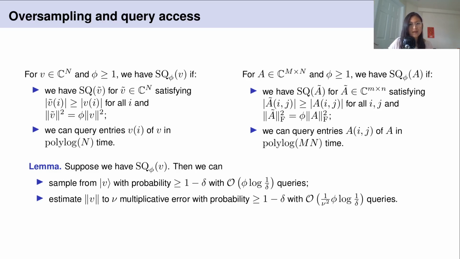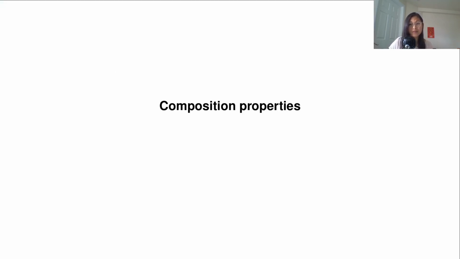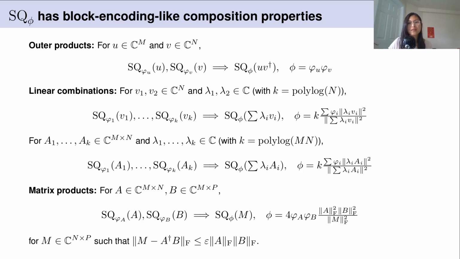Okay, now oversampling and query access has the compositional properties that we discussed. I've given a few examples here. For example, given access to two vectors, we can get access to their outer product.